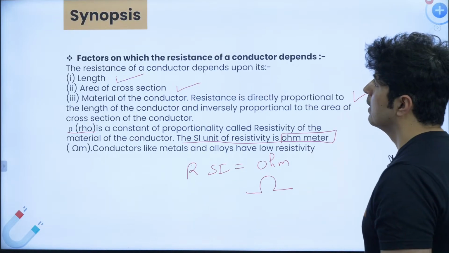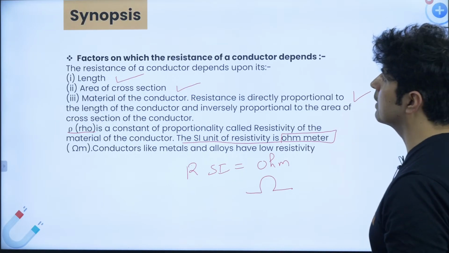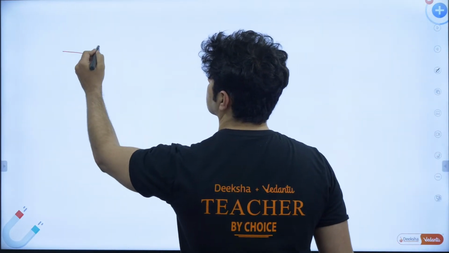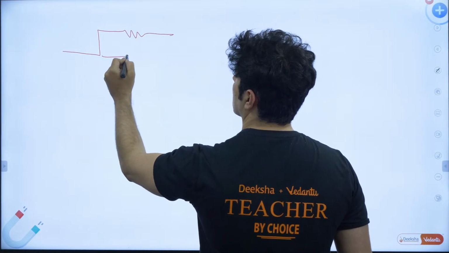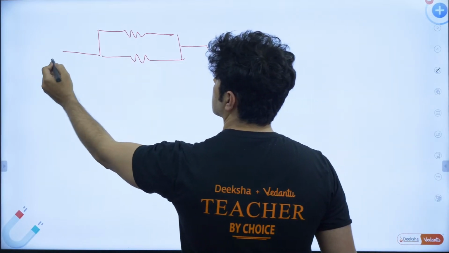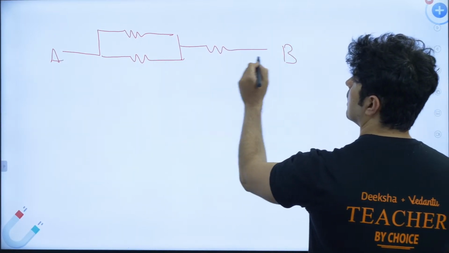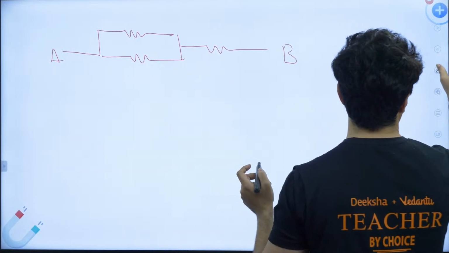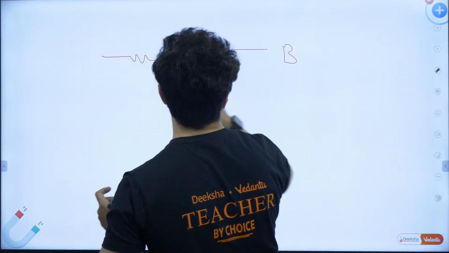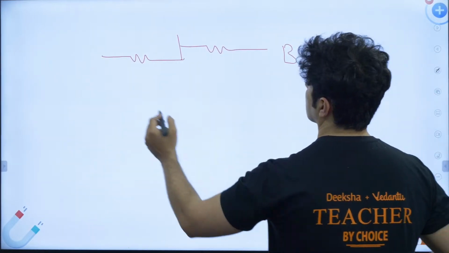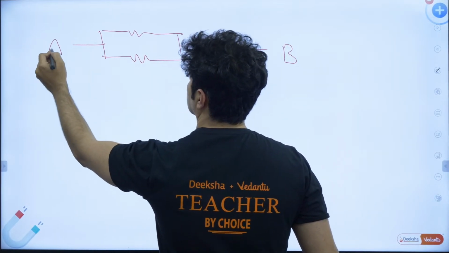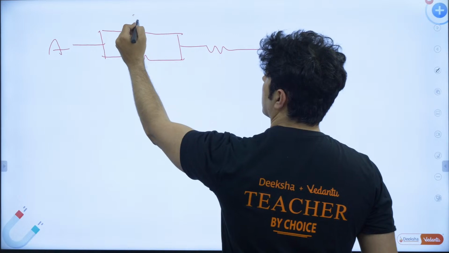So these are the factors which are affecting it. Now let's do one problem related to Ohm's law. Let's take this problem. This is my A, this is my B, and this is, let's say, 5 ohm.